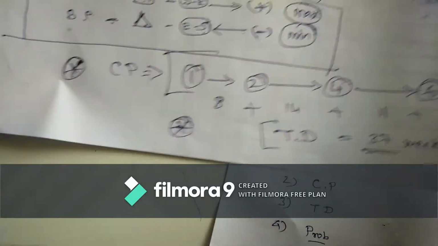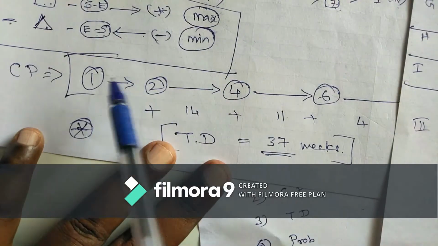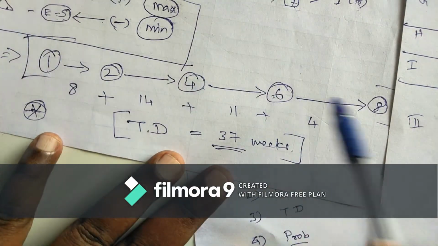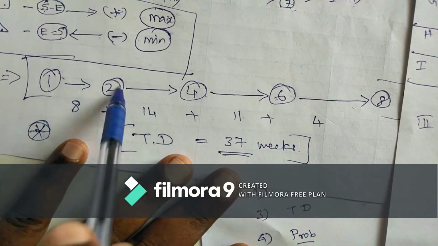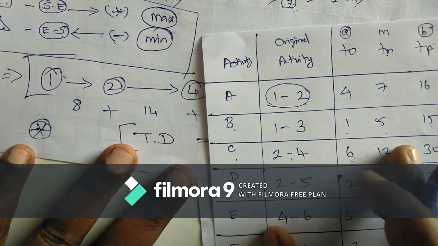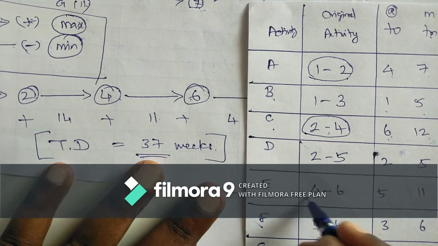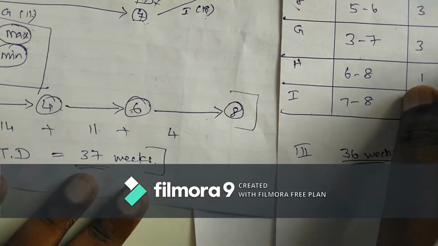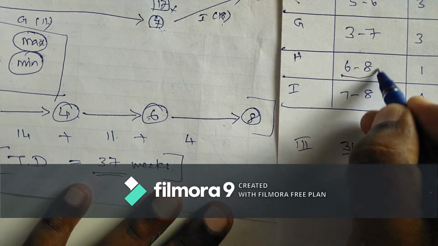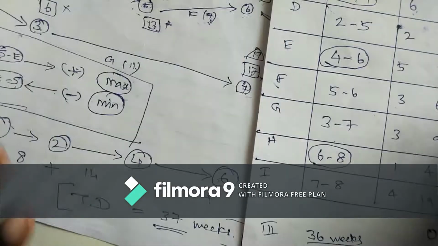Now come to your critical path. What is the critical path? 1 to 2, 2 to 4, 4 to 6, and 6 to 8.